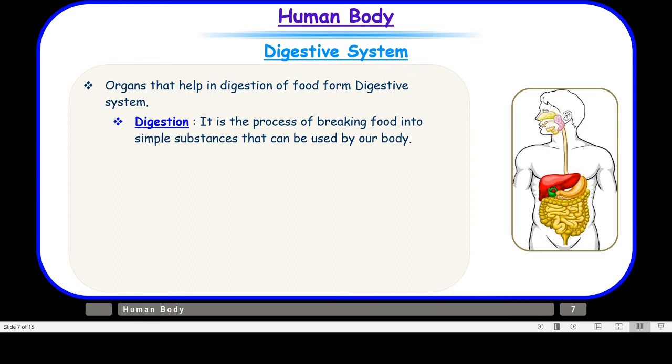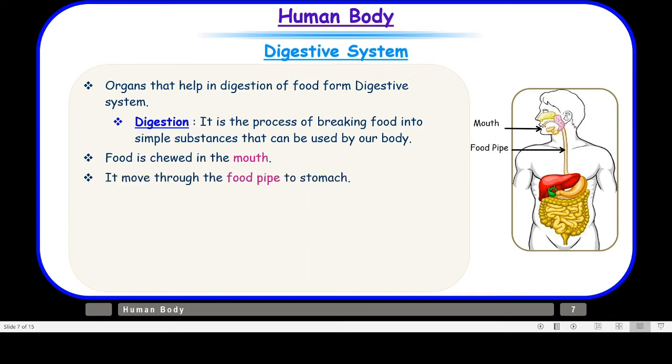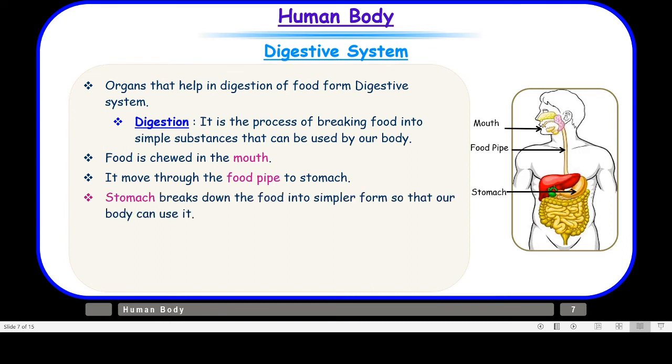So let us see how this process happens. First of all, the food is chewed in the mouth. We know that teeth chew the food into small particles. Then it moves through the food pipe to the stomach. That means after the food is chewed properly, it becomes soft, then it is swallowed and it enters the food pipe. And from the food pipe, it enters the stomach, right? The stomach breaks down the food into a simpler form so that our body can use it.